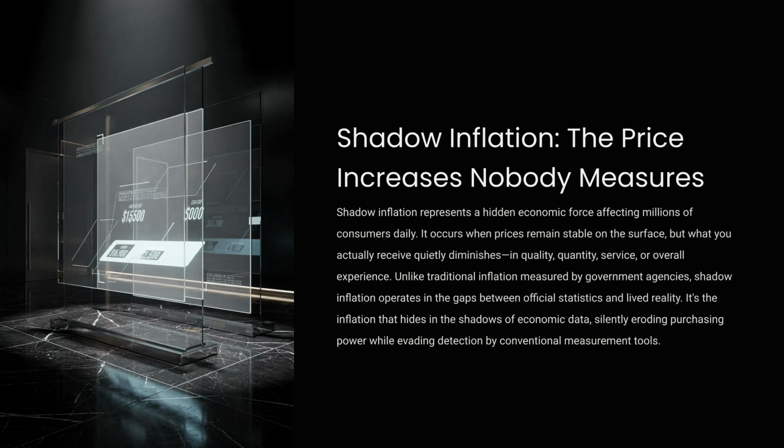Shadow inflation is a hidden economic force. It occurs when prices appear stable, but the value you receive diminishes in quality, quantity, service, or experience. Unlike traditional inflation, which measures price changes, shadow inflation operates in the gaps, silently eroding purchasing power.